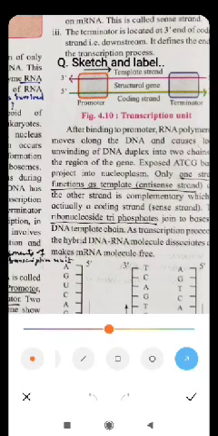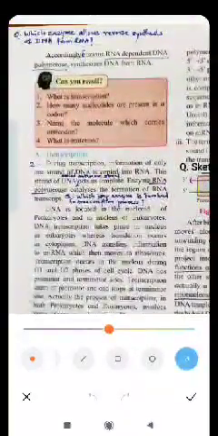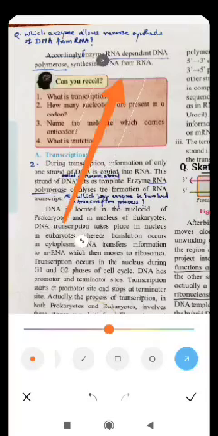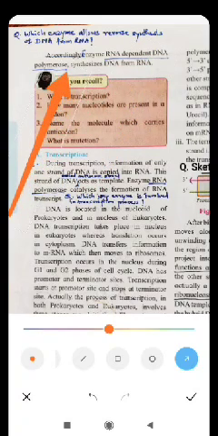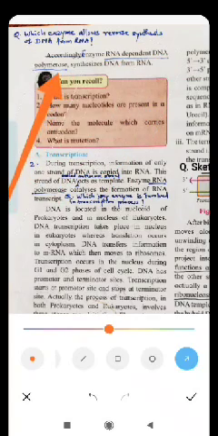For reverse transcription, which occurs exceptionally in certain RNA viruses, the enzyme produces DNA from RNA, and this enzyme is called RNA dependent DNA polymerase.